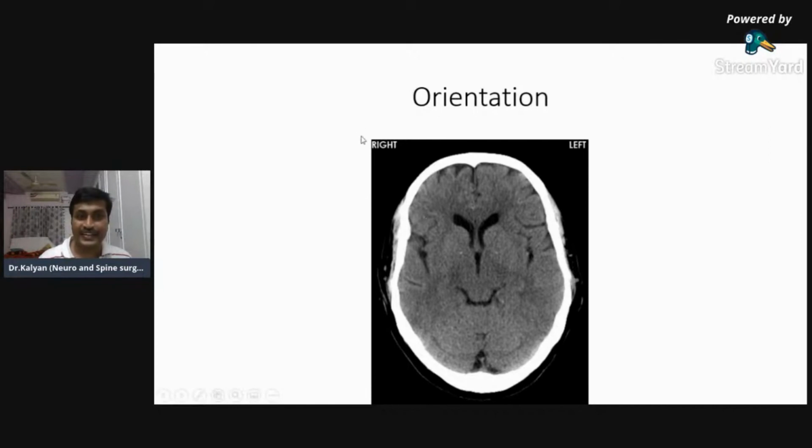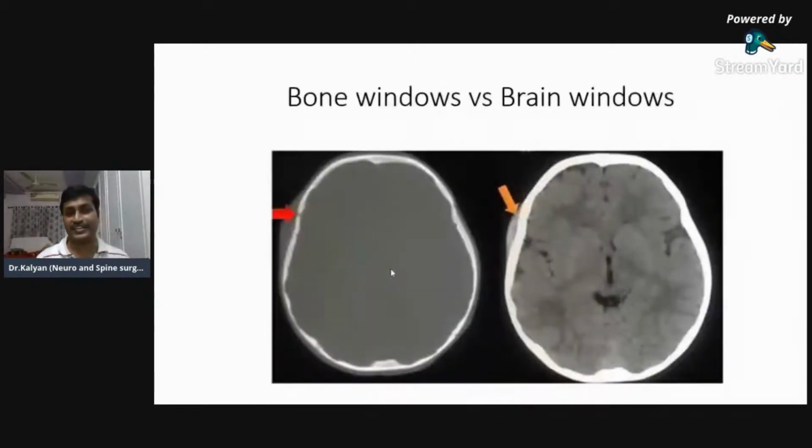Look for the letters, the right and the left. If they are not written, look for individual letters. They either write R and L, or they mention only one side, R on one side, and leave the left one. If nothing is written, then take for granted that your right is the left of the patient and your left is the right of the patient. Am I clear? It's reversed. So the first point is orientation.